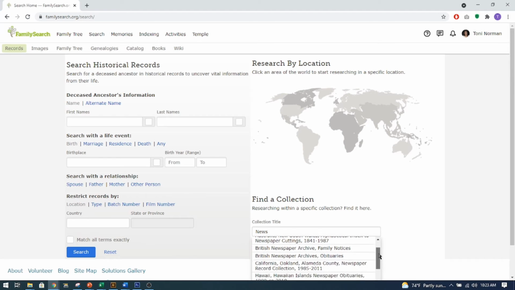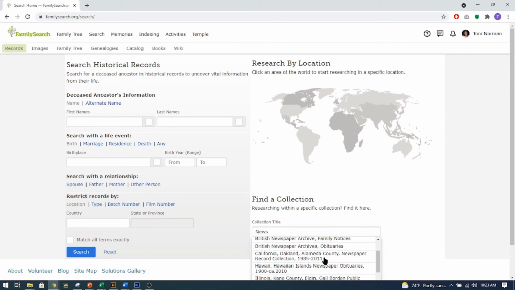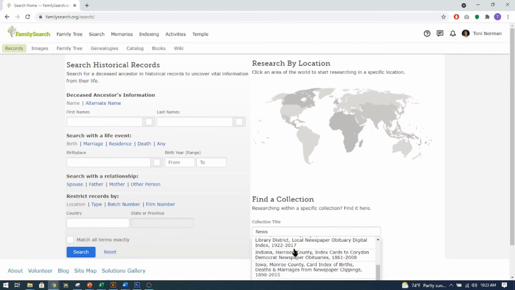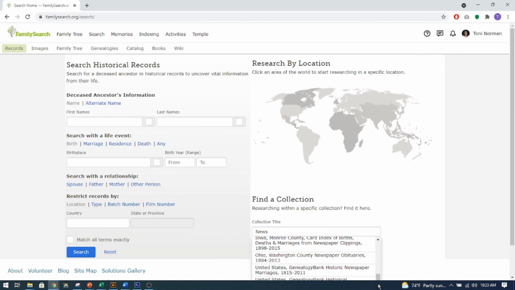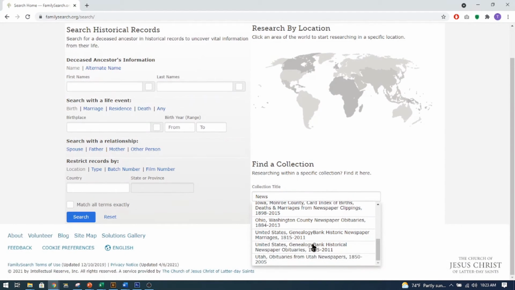We come down and we see that we have newspapers from California, Hawaii, newspaper obituaries, and this is what I wanted to show you here, so you can do the different states and do newspapers, or you can type in obituaries.